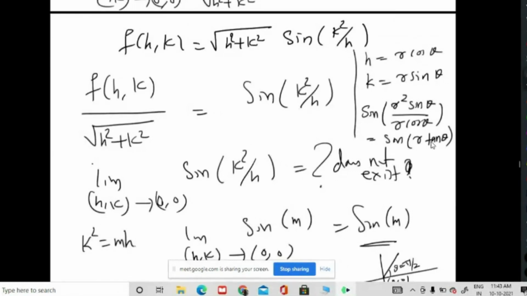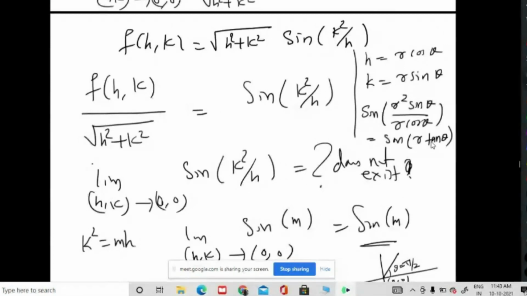What about tan pi by 2? That is going to infinity, right? In that direction, limit does not exist. Yeah, tan pi by 2, if you take, the limit does not exist. Suppose I am approaching 0 along theta equal to pi by 2. That curve, what happened? Limit does not exist, right?